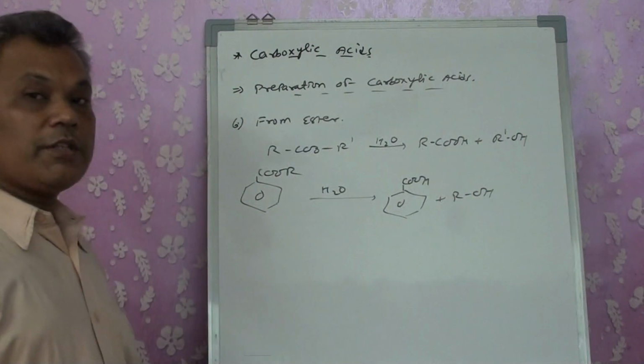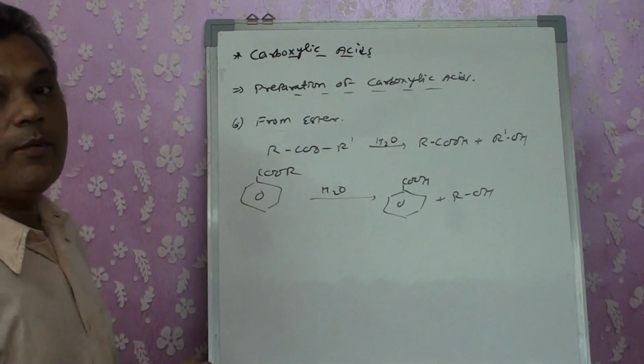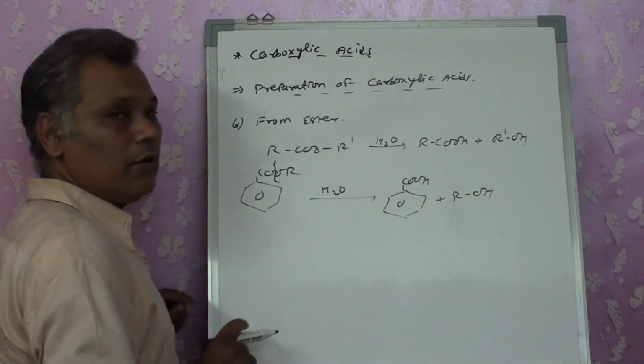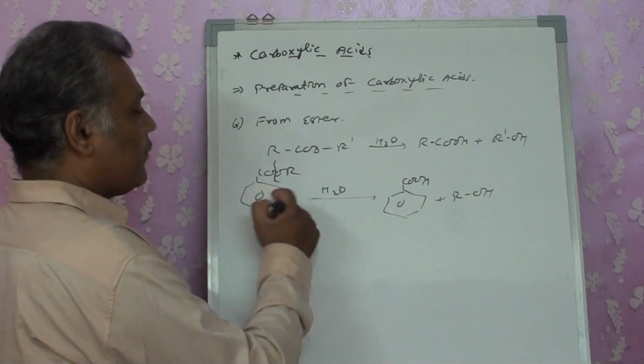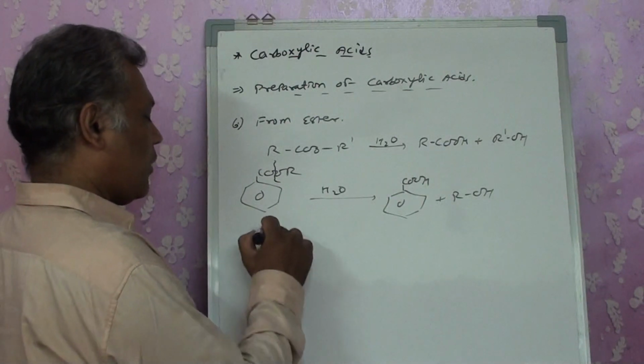Right? In this case, you have to remember that depending upon the atom attached to it, the chain will be broken. If this compound is given in this format, we get an aromatic carboxylic acid.